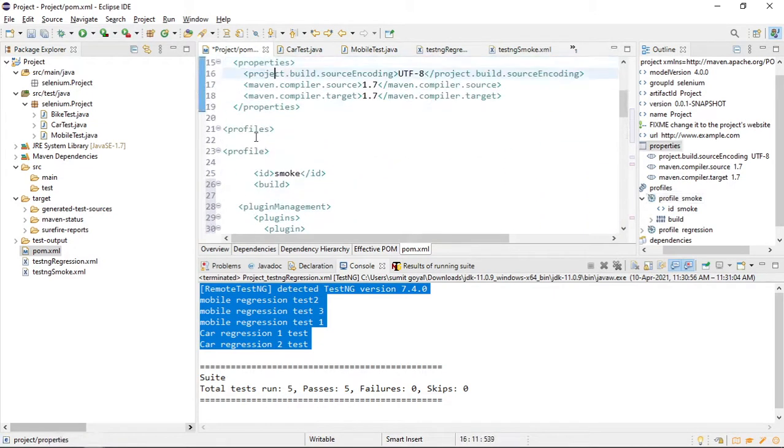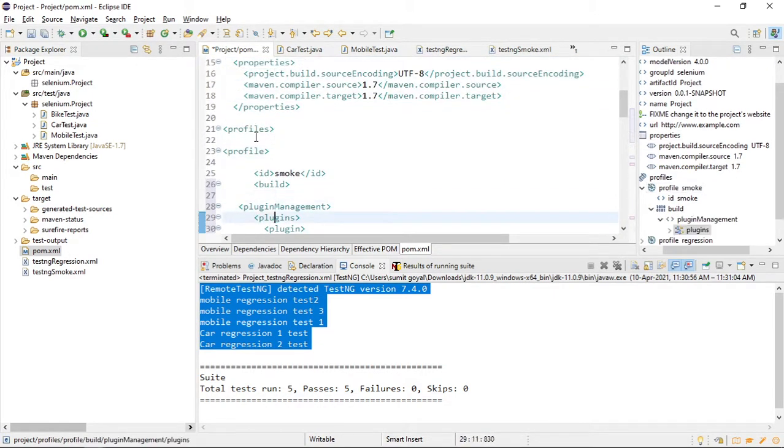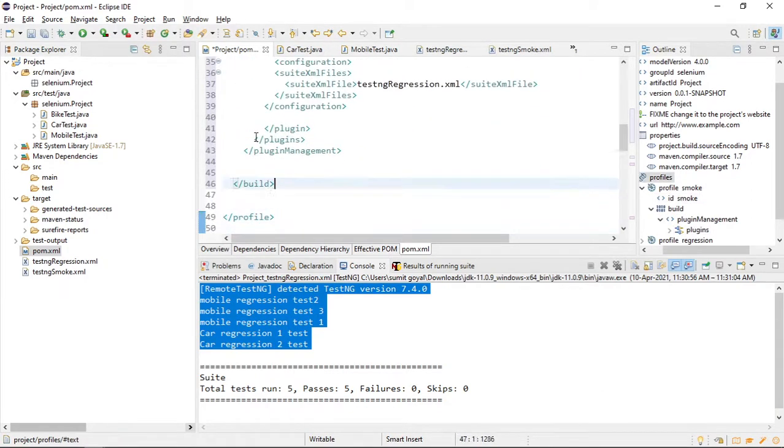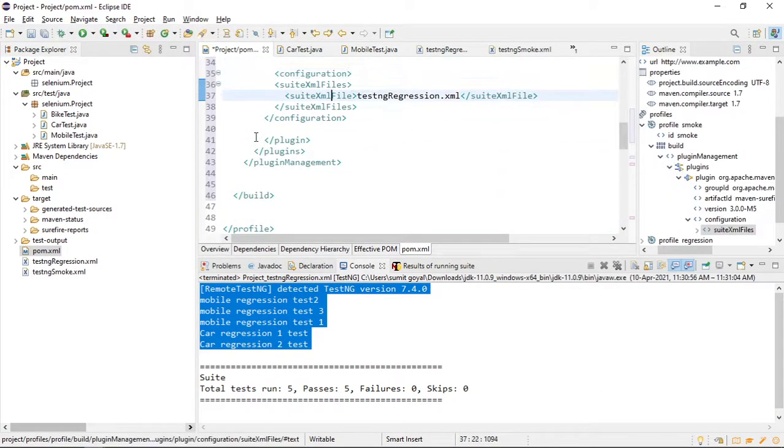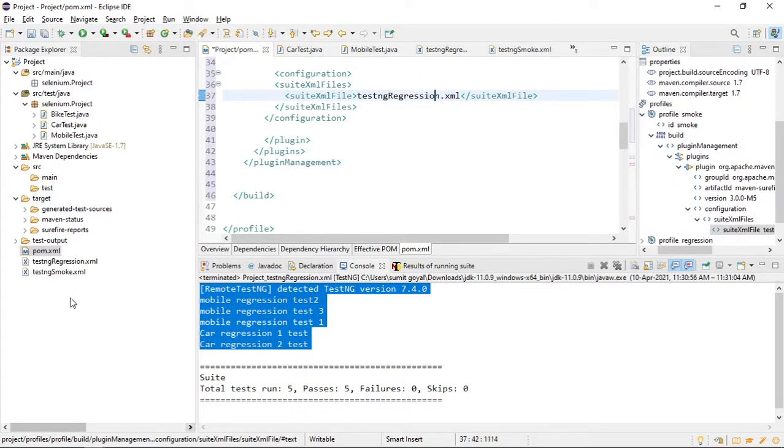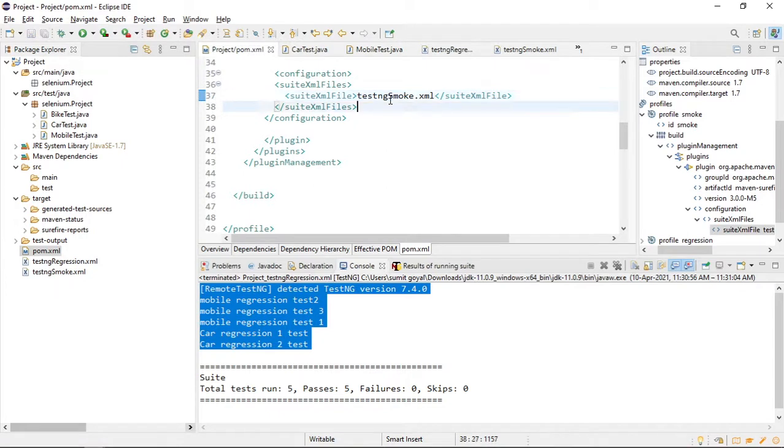After that, as this is my smoke ID, I will give my testng XML as smoke, whatever is written here, testng SMOKE. Save it, right?